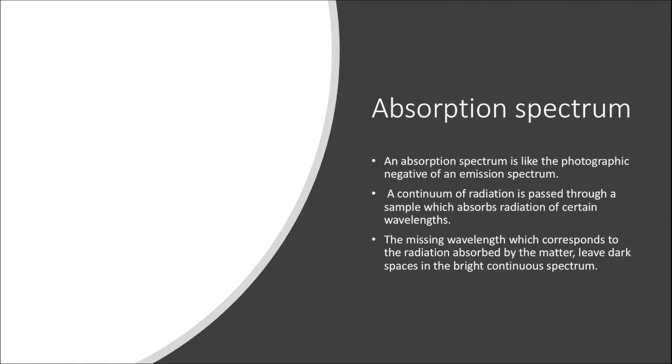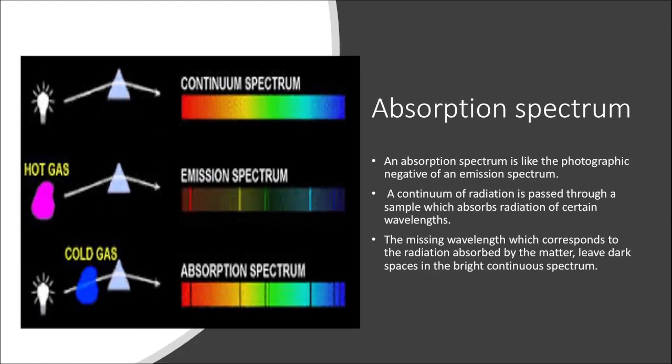To understand absorption spectrum, we will again have a look at another picture. First concentrate on picture number 1, where you can see that a source is emitting white light which passes through a prism, and we know that it gives us a continuous spectrum without any breaks. But now look at picture number 3, where the source again emits white light, but before passing through the prism, it passes through a sample of cold gas.